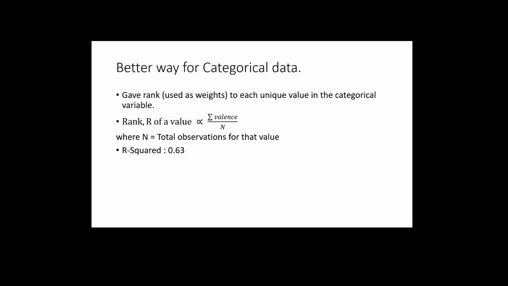So we came up with a better solution to feature engineer the categorical features. We gave a rank or a weight to each unique value in each category based on the average valence for that specific value. For example, there are 26 unique values in genre. Reggae had the highest average valence score, hence was given the highest rank of 26. The ranks were also scaled using max absolute scaler, scaling the value in the range of 0 to 1 without changing the sparsity of data.